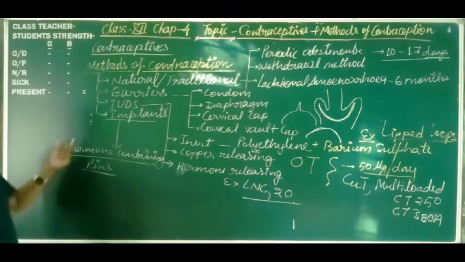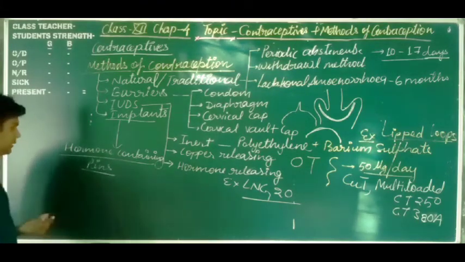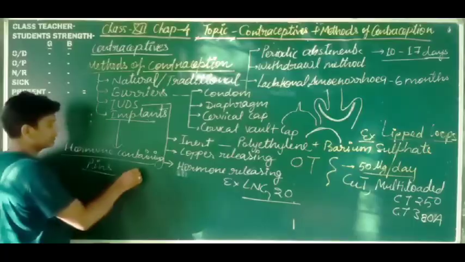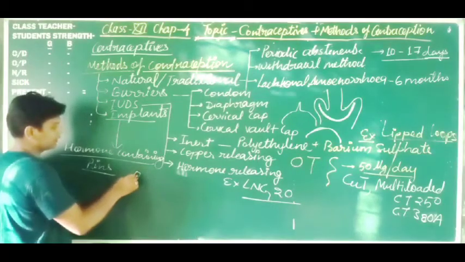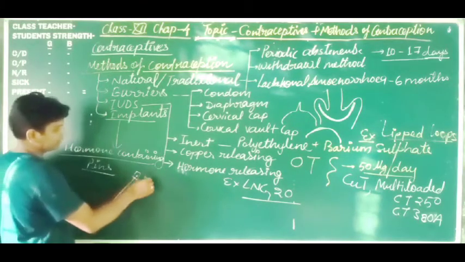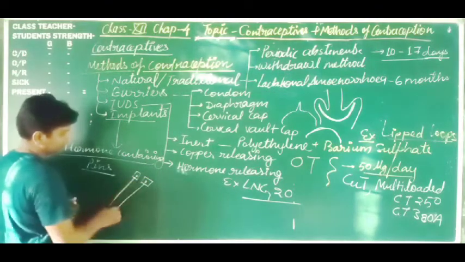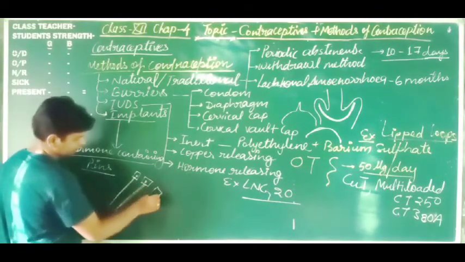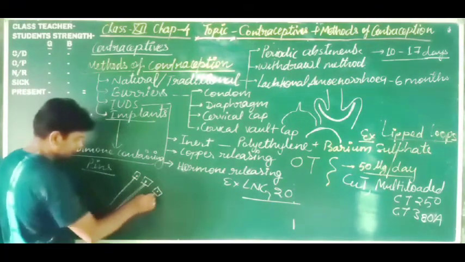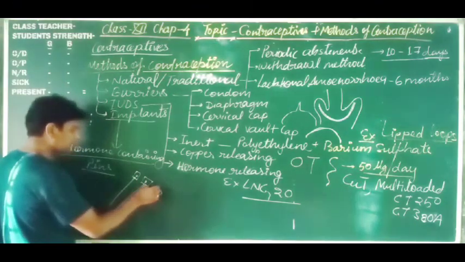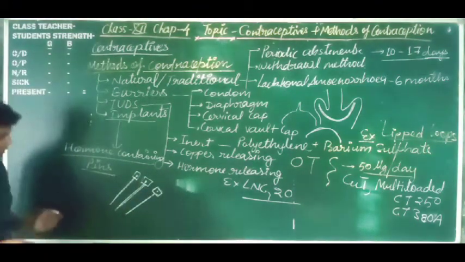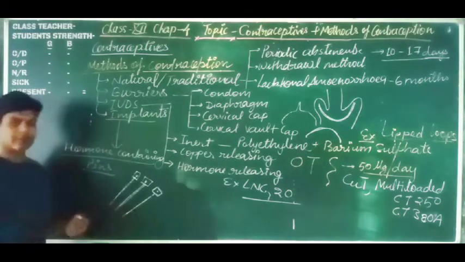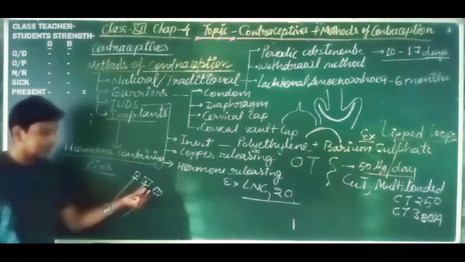Next one is implants. What are the implants, dear students? These are pin-like structures. Like this one, this is the cap and this is the pin. These caps have hormones or chemicals, and it is a capsule-like structure. This is semi-permeable, and it releases after implantation.